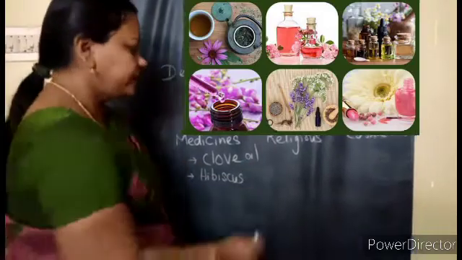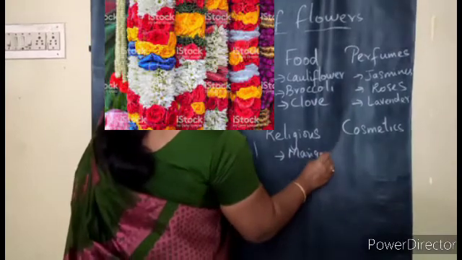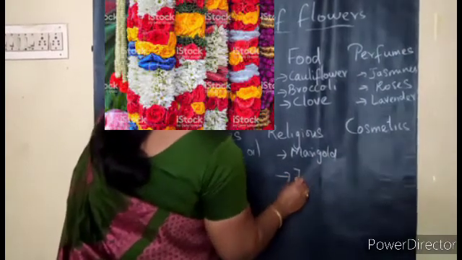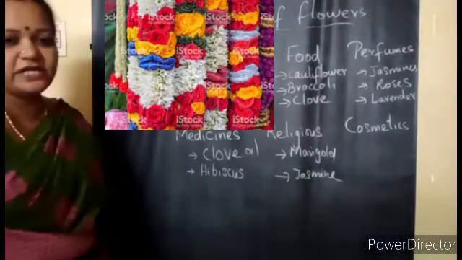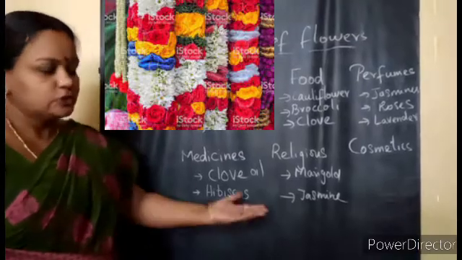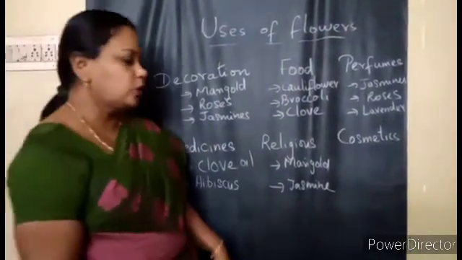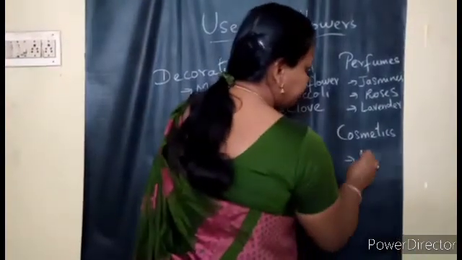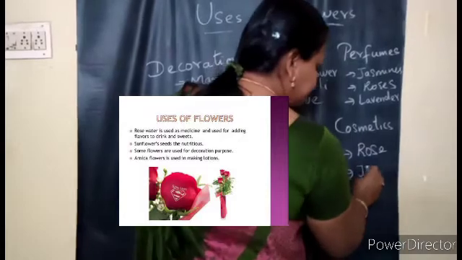And for religious purpose, you know that we use marigold, jasmine. Generally we use marigold, jasmine. Different varieties of jasmine are used for religious purposes. So many you can add in this also. Different flowers we use. Now for the cosmetic purpose. For cosmetic purpose we use the rose flowers. Yes. And jasmines.